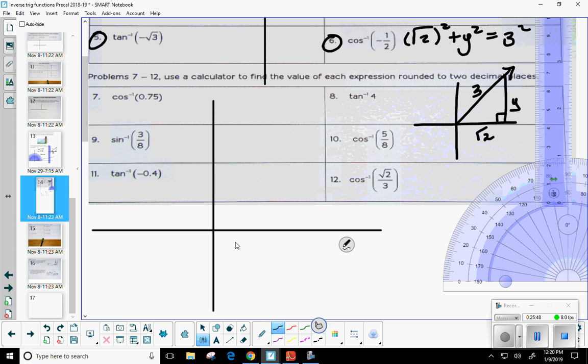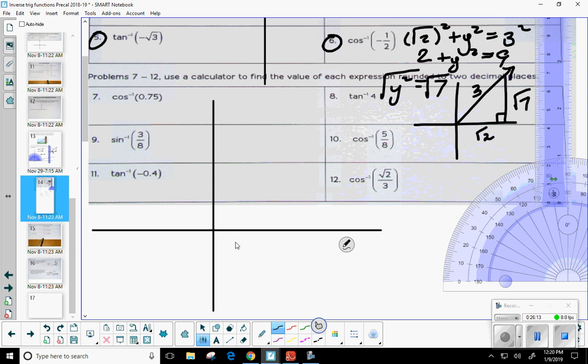So what's the square root of 2 squared? Okay, 2, very good, plus y squared equals 9. If I subtract the 2, y squared equals 7. So the height that I'm looking for is the square root of 7.